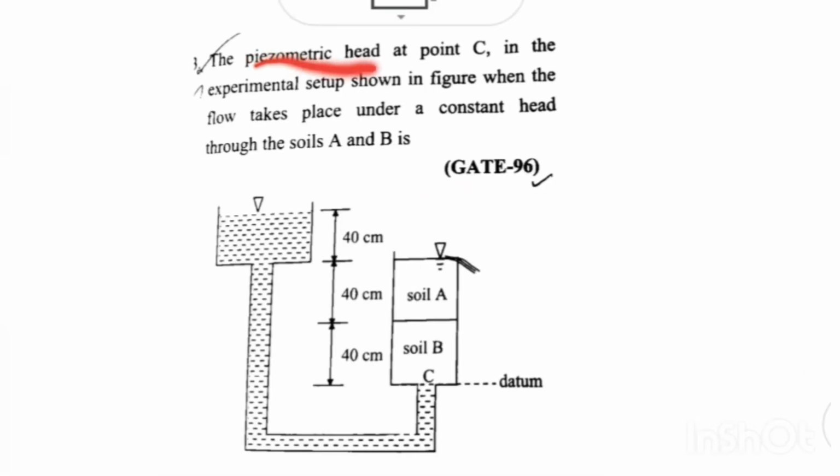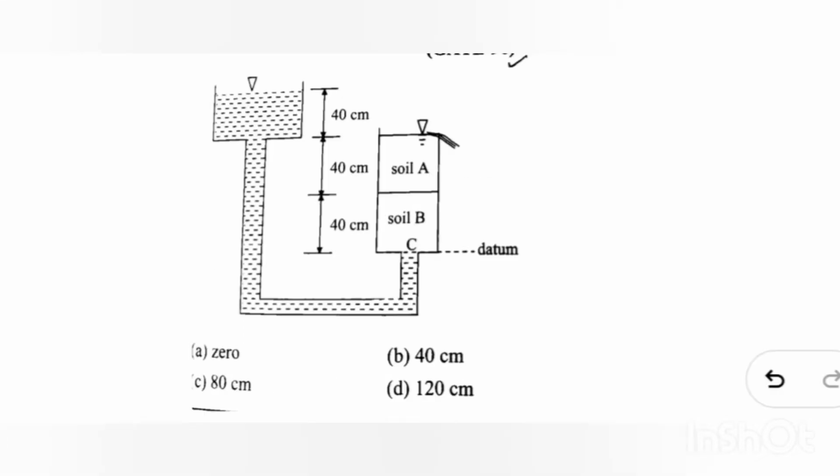The piezometric head at point C in the experimental setup shown in figure, when the flow takes place under a constant head through the soil A and B. So it is a constant head test. So this head is going to remain the same till we finish the whole test. During the test, if I am fixing a piezometer at this point C, what is the probability of rise of water level in this piezometer? So that is what they are asking. What is my piezometer head?